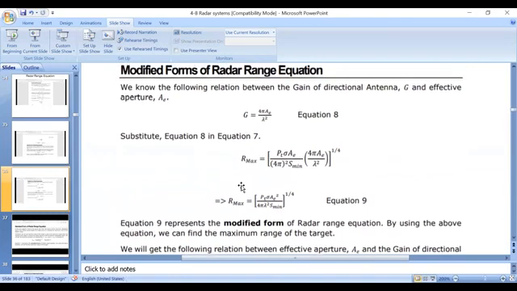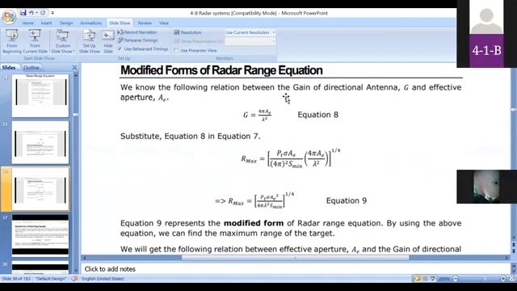Now observe the modified forms of the radar range equation. In the modified form, you substitute the formula of gain. We know that the formula for gain is 4 pi AE by lambda square. Now substitute this in equation 7. Then you get equation 9, which is the modified form of the radar range equation.